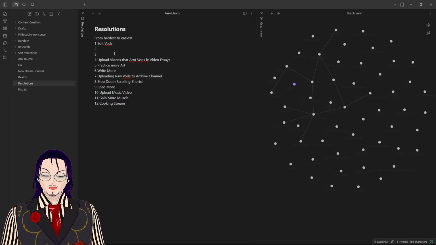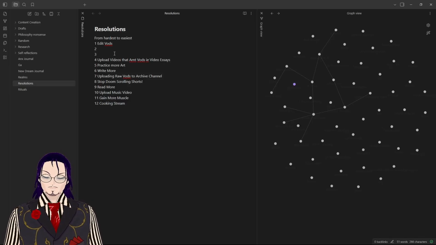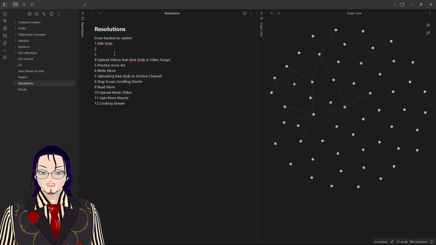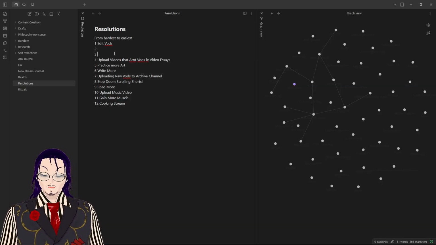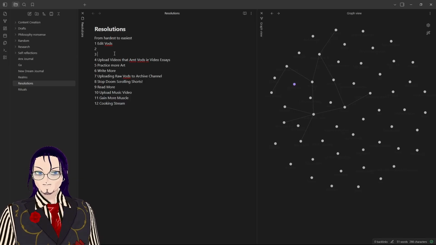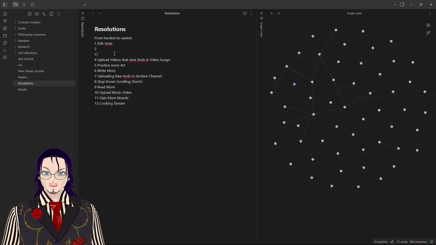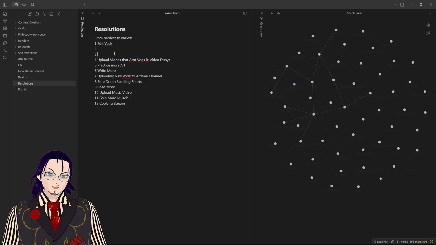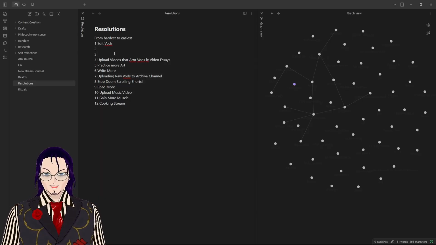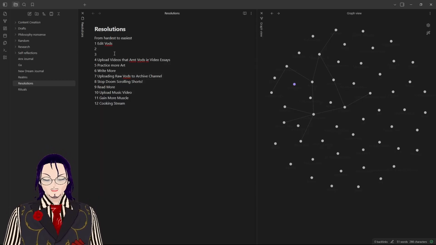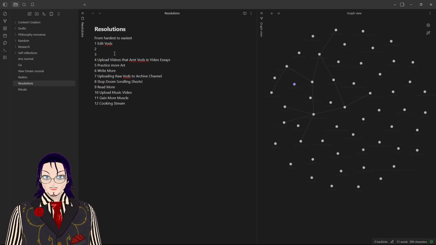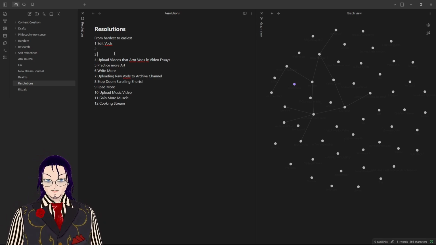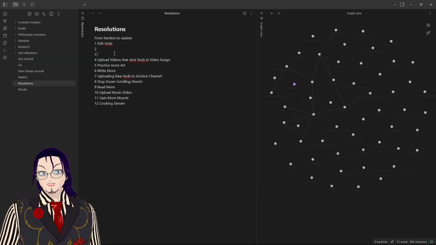Because as I was baking, I realized the baking part's going to be really boring, when you're just waiting for it in the oven. I don't know what I would yap about. There would definitely be something I could yap about, but there wouldn't be much on the screen because you would just see my hands moving back and forth underneath things. And when I do the cooking stream, I'm not going to be able to have this model. It's going to be a PNG.